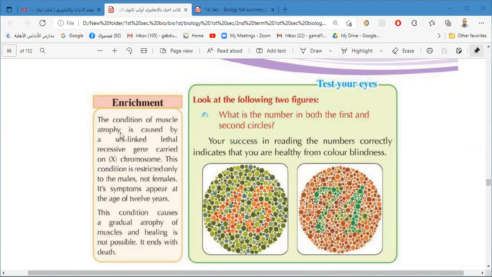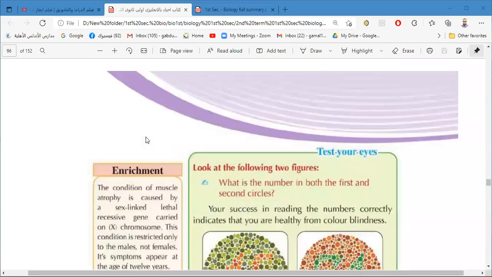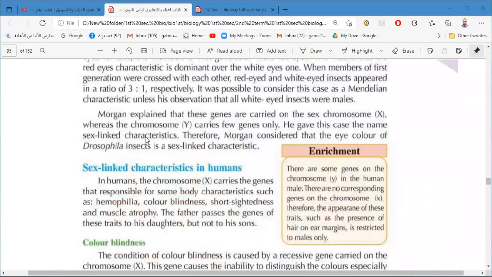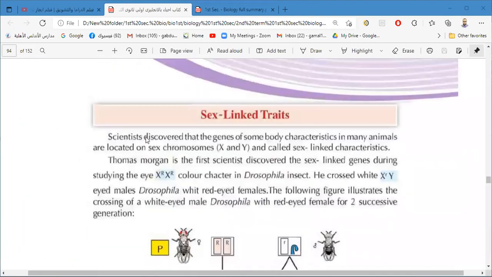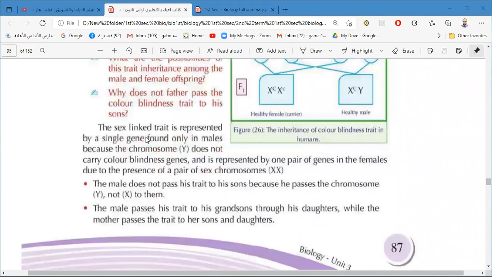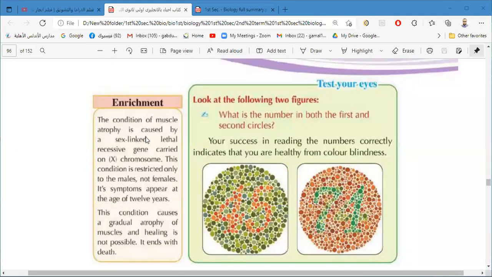Today, inshallah, we'll continue studying six influence traits after discussing in the last session six linked traits. Here we have studied the six linked traits, and today we're gonna study six influence traits. Six influence traits and six limited traits also.